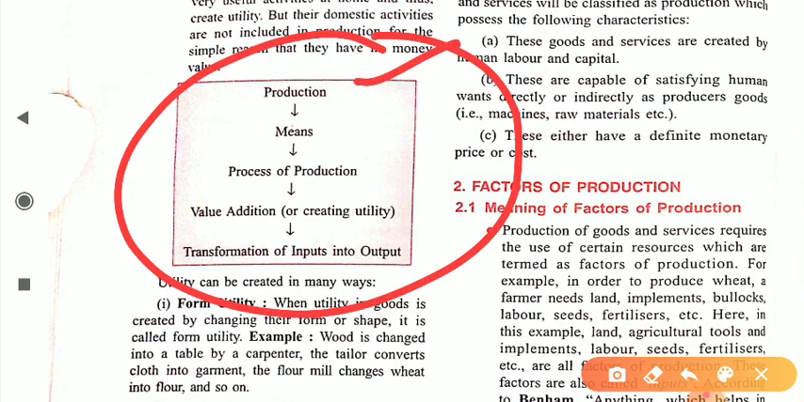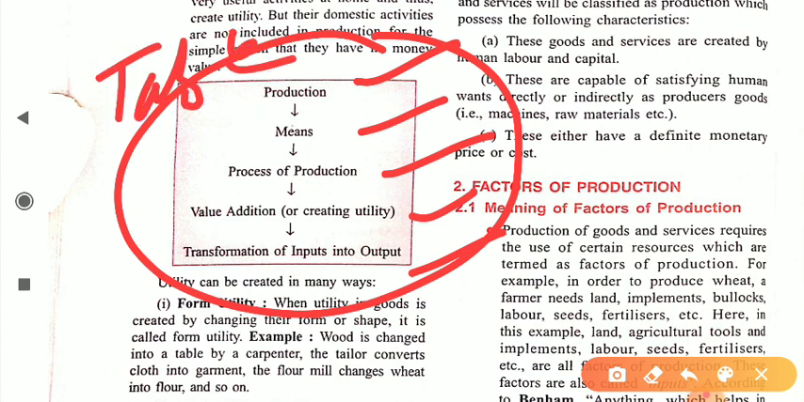Now this can be explained with the help of a flow chart. Initially production means resources. Production is possible with the help of resources, then resources go through the process of production, then value addition, where certain utility or value is added, and the last one is output. Now we can understand this with the help of an example. Suppose initially we produce a table.